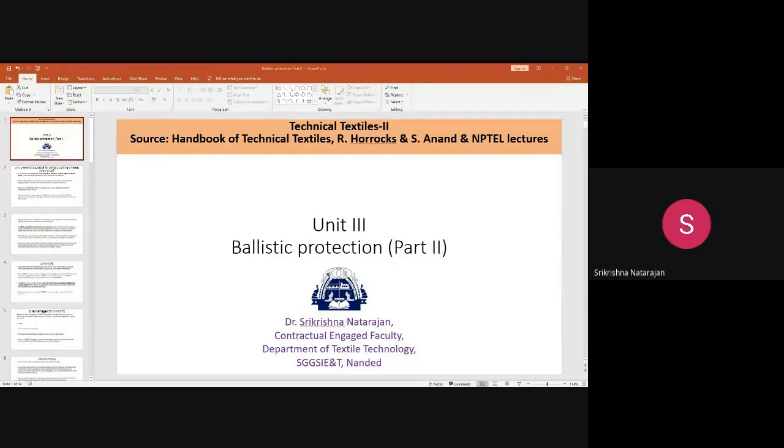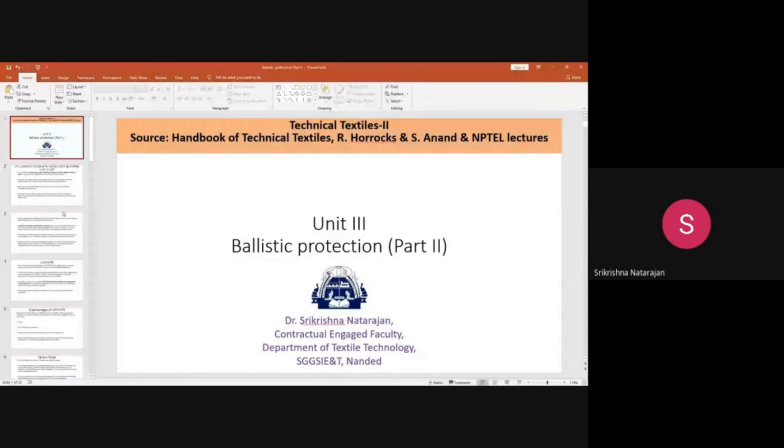Okay, so we started the discussion on ballistic protection, and then we moved on to discuss the difference between hard body armor and soft body armor. Then we moved on to discuss the mechanism of ballistic protection, followed by the types of fibers used for ballistic protection. So just a brief overview of what we discussed in the previous lecture.